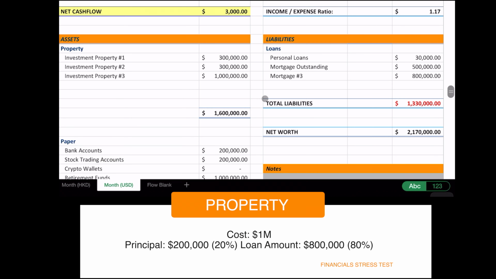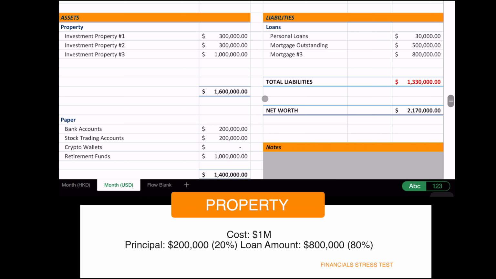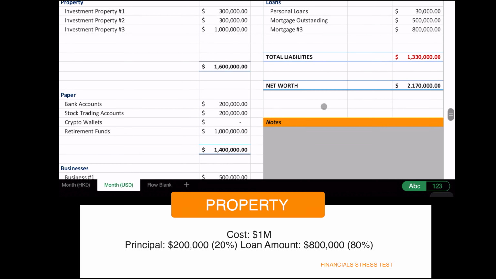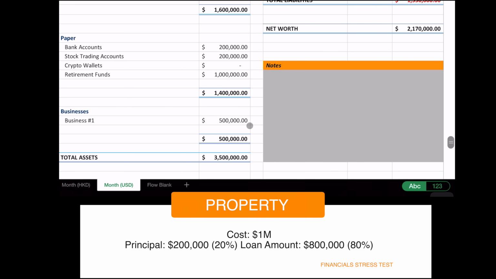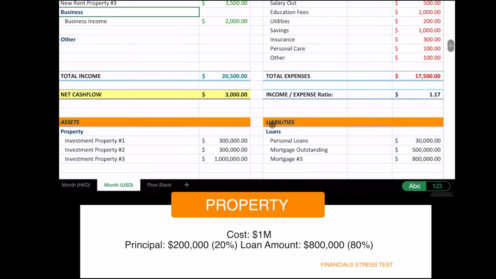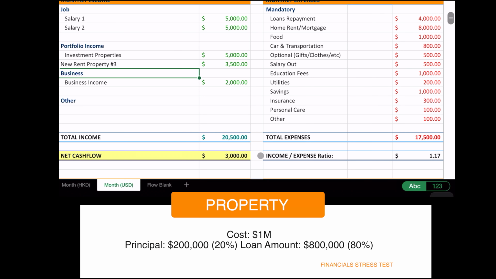But obviously I've increased my exposure to liabilities. Now I have 800,000 in a new mortgage that's going to be paid off over 30 years. The tenant is paying it off, and I don't have any more crypto or whatever. So my net worth is roughly the same, but I've increased my cash flow by roughly 500 US each month. Now you can stress test it: what if this property was not performing and I didn't get any rent that month? So you'd be at 0 here, but our mortgages remain the same.